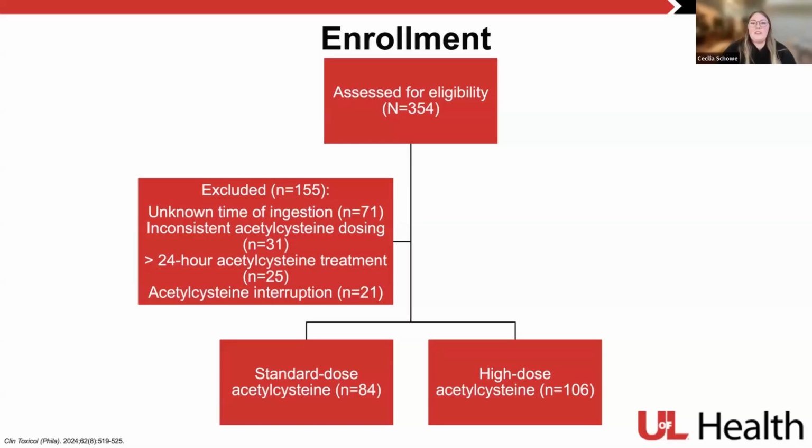So as far as enrollment goes, they had 354 patients that were assessed for eligibility, with 155 being excluded. Most commonly, this was due to unknown time of ingestion, with 71 patients excluded for that. And then commonly inconsistent acetylcysteine dosing, greater than 24 hours of acetylcysteine treatment, so any patient that got an extended infusion, and then any acetylcysteine interruption were the other common exclusion criteria. As far as their patient groups, they had 84 patients in the standard dose acetylcysteine group, and then 106 patients in our high dose acetylcysteine group.